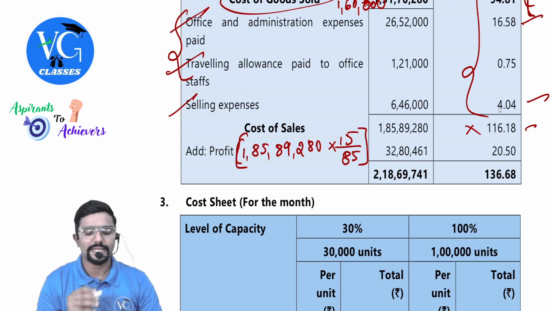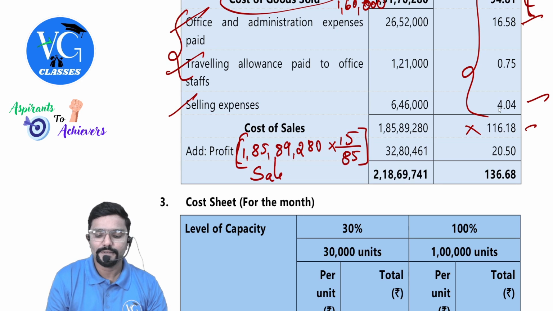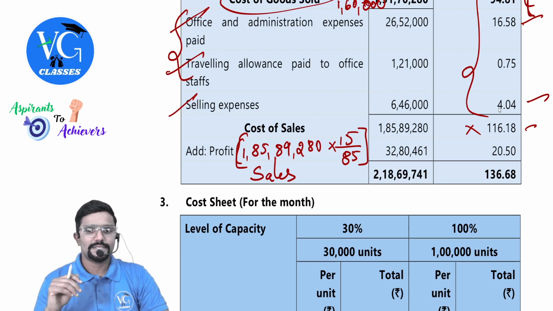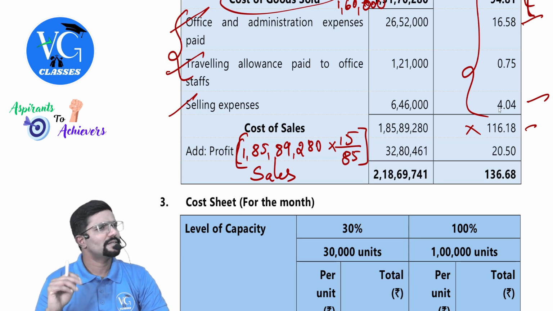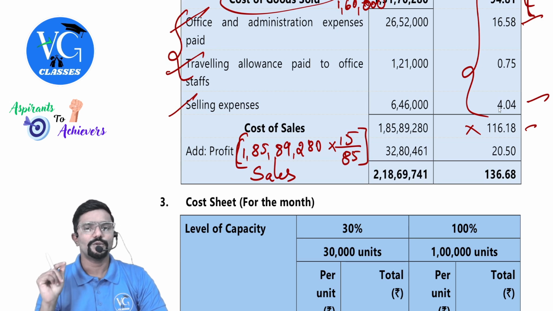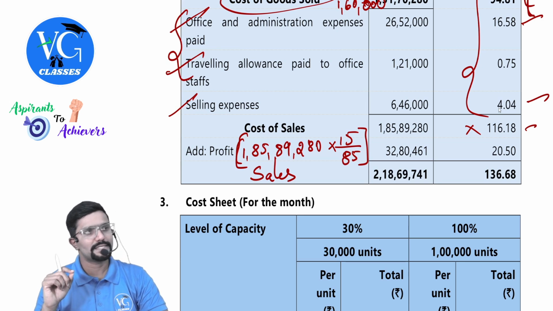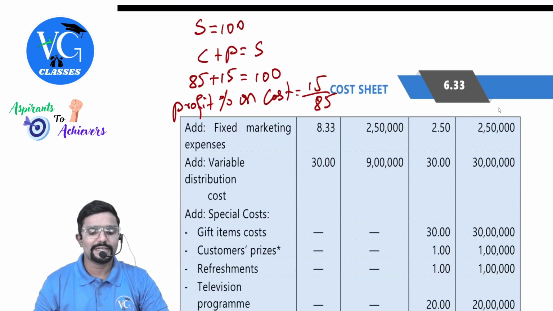Now add up both, you will get sales. Sales also not written, please write it. Sales. Got it? Now you can also cross check your answer. You do 2 crore 18,69,741 into 15%. Are you getting the same profit? You check. Getting it? Yes. Done. Take down this part, guys.